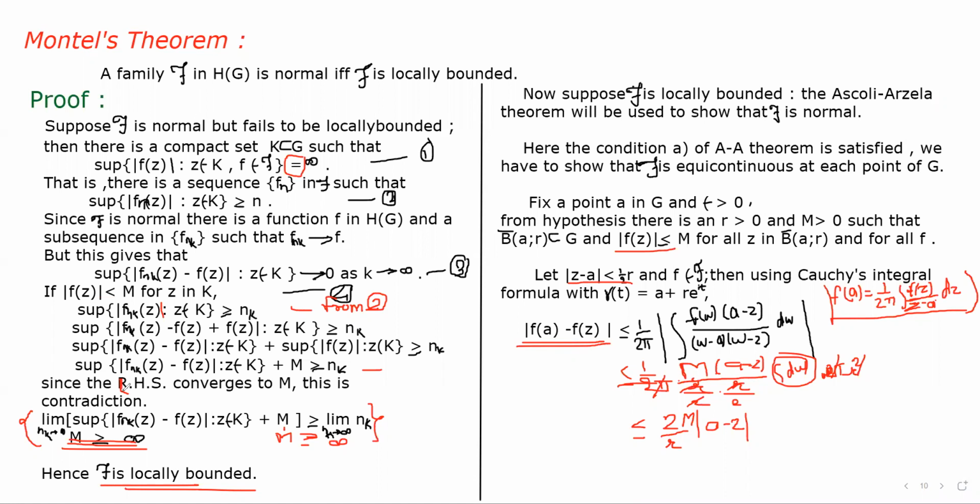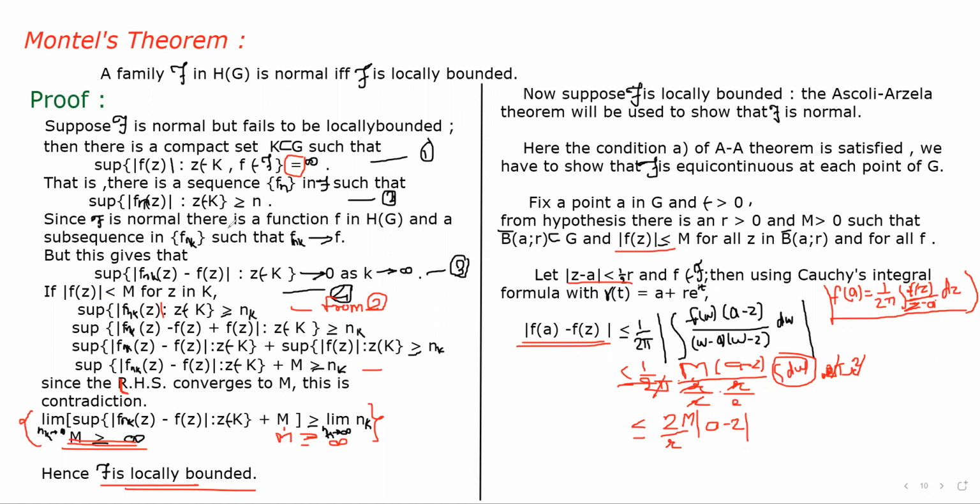As LHS converges to M, this is a contradiction. How does it contradict? If we take the limit as n_k tends to infinity on both sides, we get M is greater than or equal to infinity. But we know that there is no number which is greater than or equal to infinity. So we can say that the assumption that script F fails to be locally bounded is wrong, and hence script F is locally bounded.